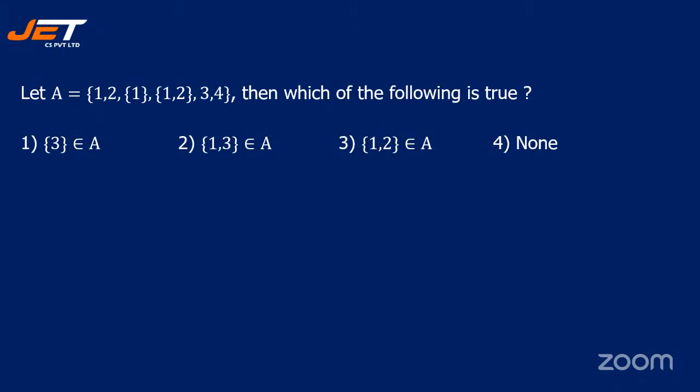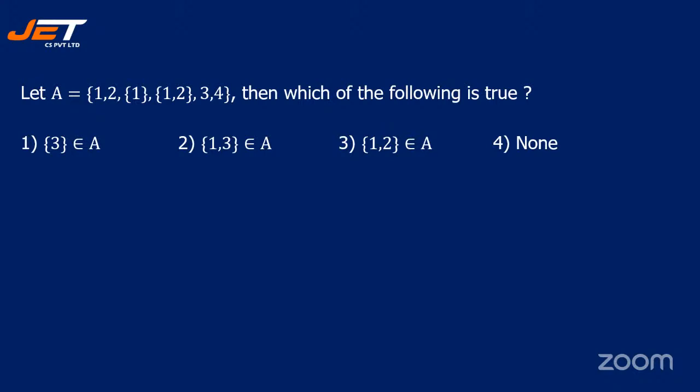The first one is 3 is an element of A. The second, {1, 3} is an element of A. The third, {1, 2} is an element of A. Or is it none? What you have to do in this is carefully see what is the content of the set A. Based on that, your answers can be framed.